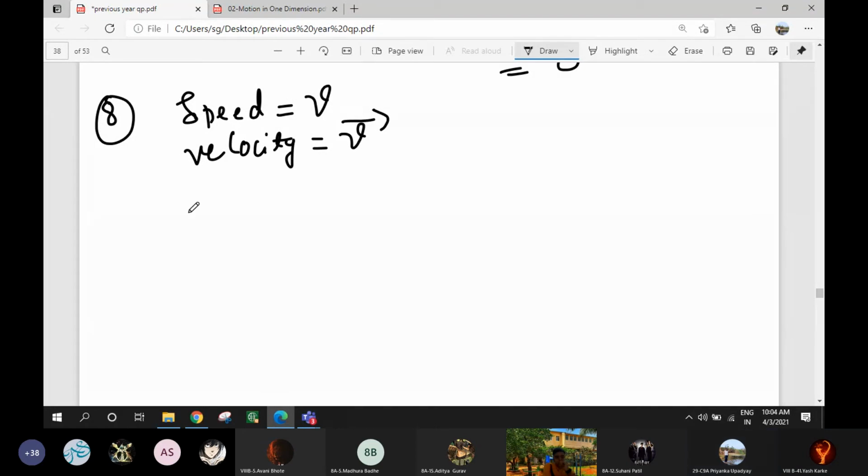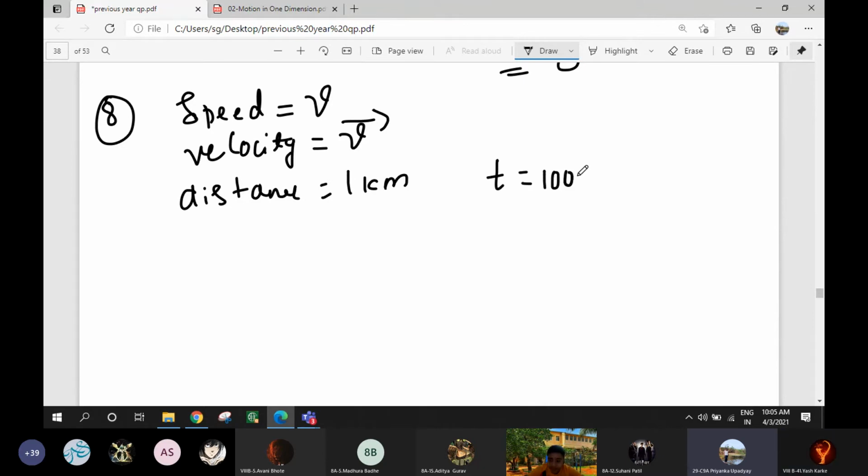Now, eighth one. A car moving on a straight path covers a distance of 1 kilometer due east in 100 seconds. What is the speed and velocity of the car? Speed you want. Distance is 1 kilometer. Time is 100 seconds.